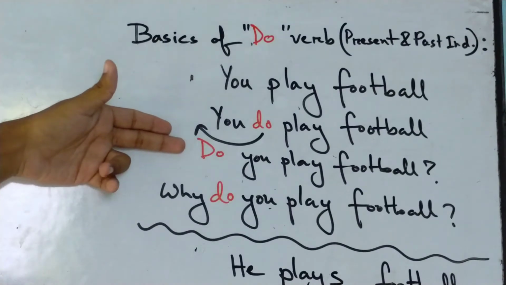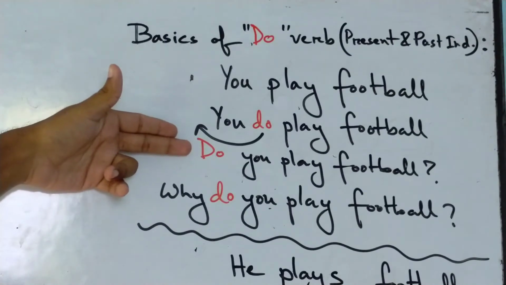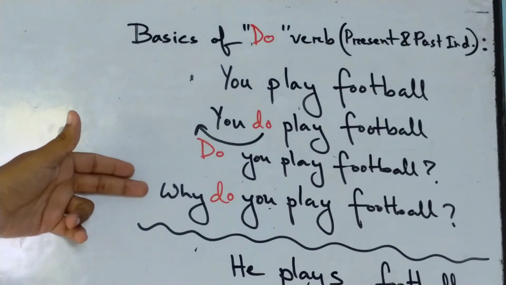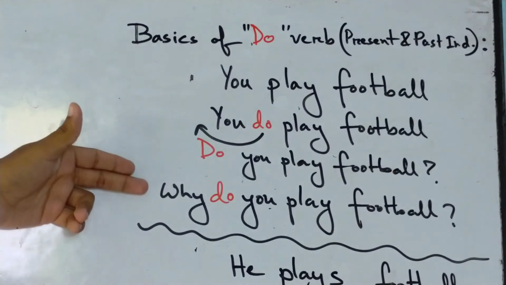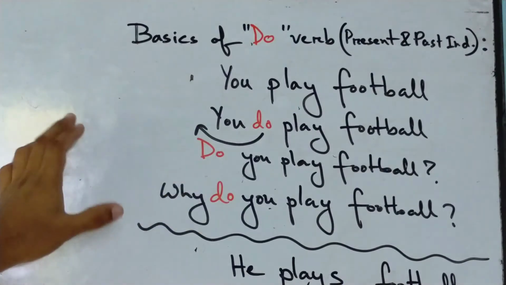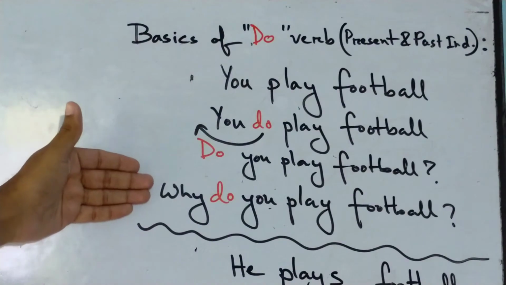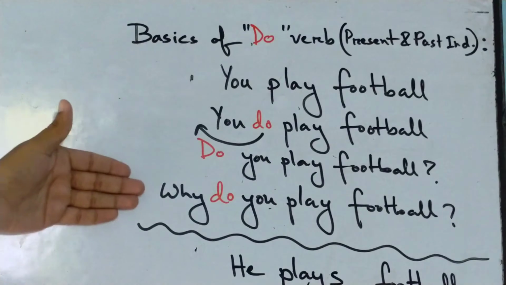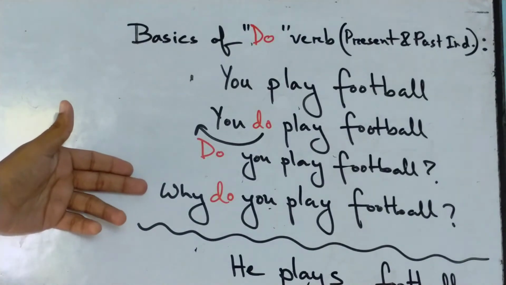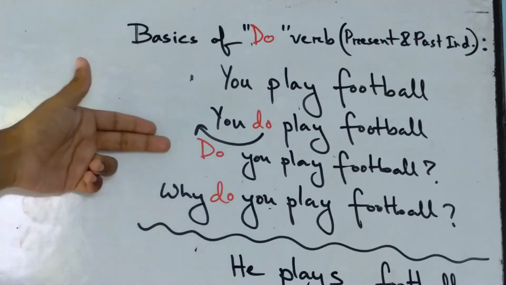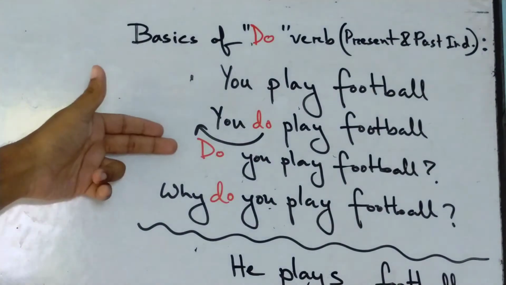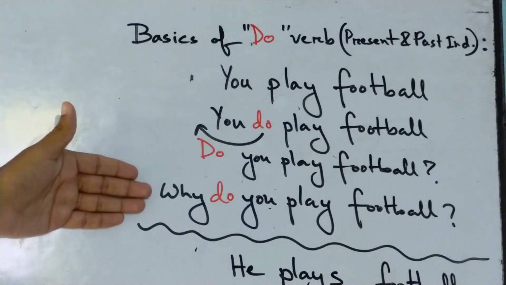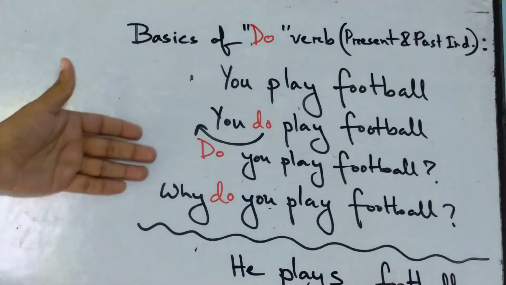Again, if we want to change this into an interrogative sentence that is a WH question, we just need to put an interrogative pronoun in front of it. So here we have do you play football becoming why do you play football. I only put the interrogative pronoun why, and it becomes a WH question. That's pretty easy. You just need to focus on the auxiliary verb, and the interrogative pronoun can be put here or might not be. That's not a really big deal.